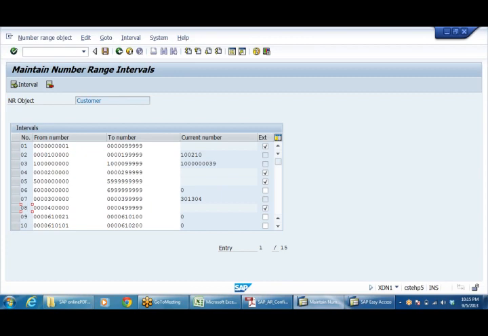This number range I need to assign to the group, so that when I create a customer in the group, the system takes the serial number I have given here. You'll practically see how it works. Here I have taken, say, 9 and 10, and I have created them.